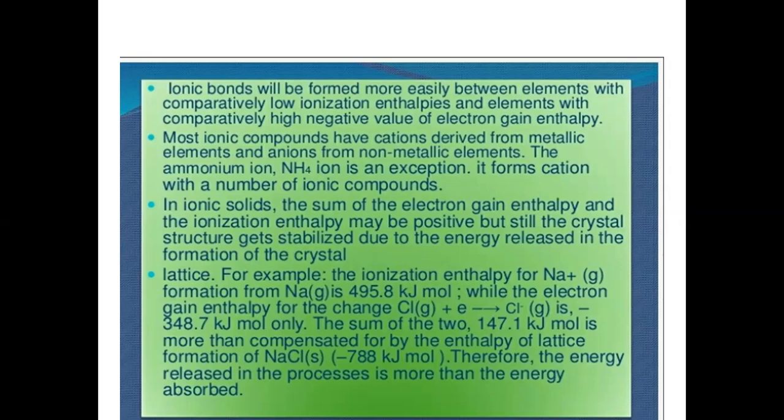Now if the net effect of the above three factors, that is ionization enthalpy, electron gain enthalpy and lattice enthalpy, is the release of energy, then an ionic bond will be formed. This is in accordance with the general observation.